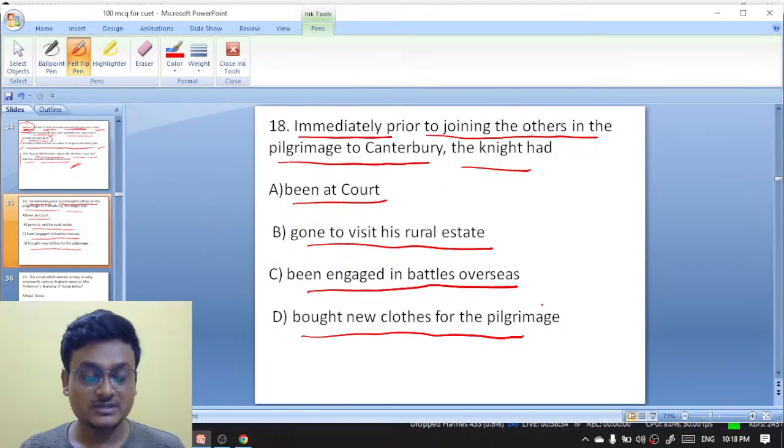Now concentrate on question number 18 here. Question number 18 is on your screen. Do answer question number 18.